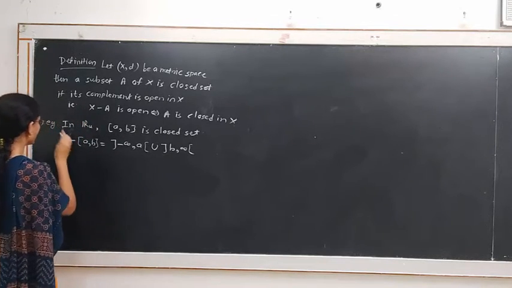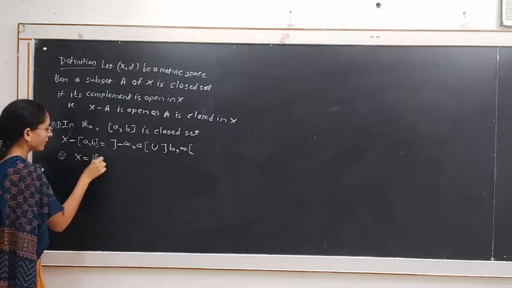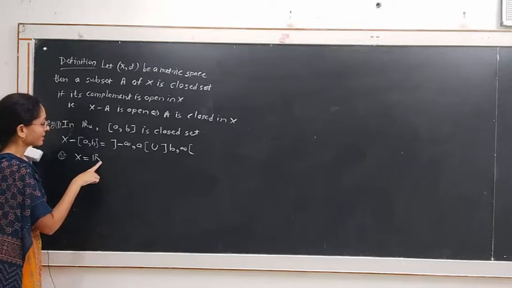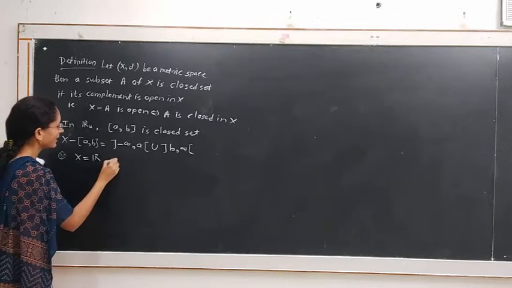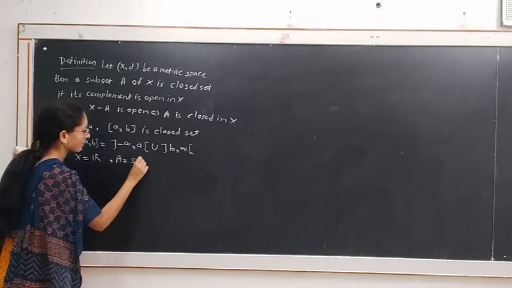The second example. X is again the set of real numbers and we define the usual metric on this set, and we take A equal to the set of all irrational numbers.